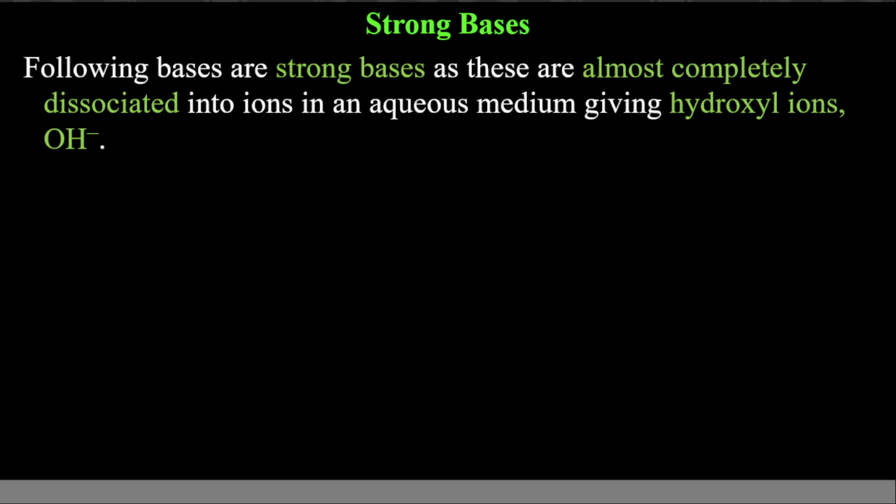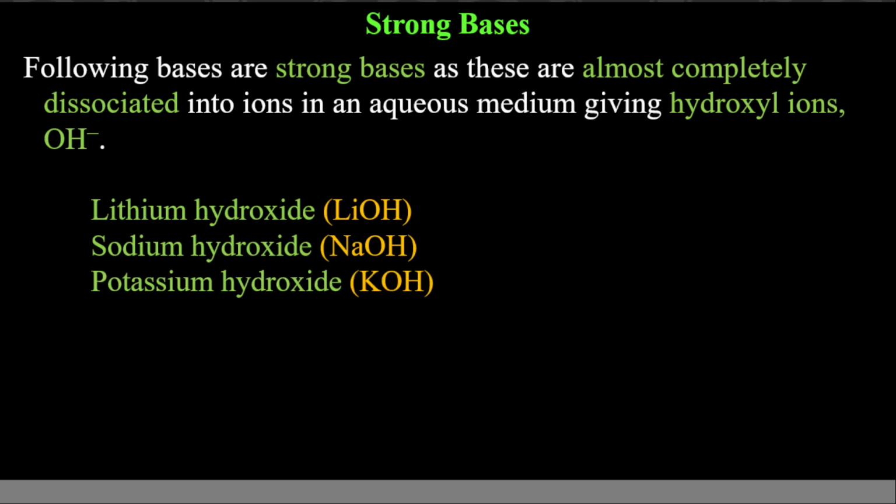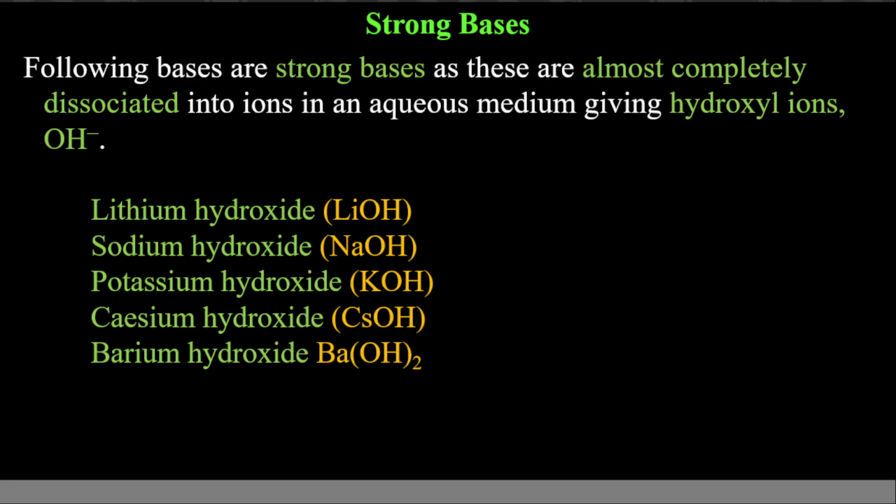Then strong bases, you need to memorize: lithium hydroxide LiOH, sodium hydroxide NaOH, potassium hydroxide KOH, cesium hydroxide CsOH, and barium hydroxide Ba(OH)2. Normally these will be group 1 and group 2 hydroxides, but not group 2 towards the top. For example, beryllium hydroxide will be covalent, so not much ionic. Similarly, magnesium hydroxide also is not much ionic. But these are very strong bases.